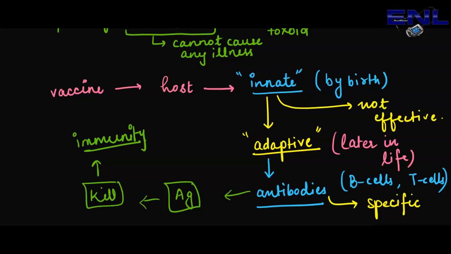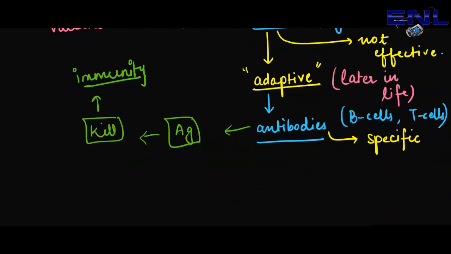This is the scenario behind this. But we know that a few of these antibodies will create memory of this particular antigen.